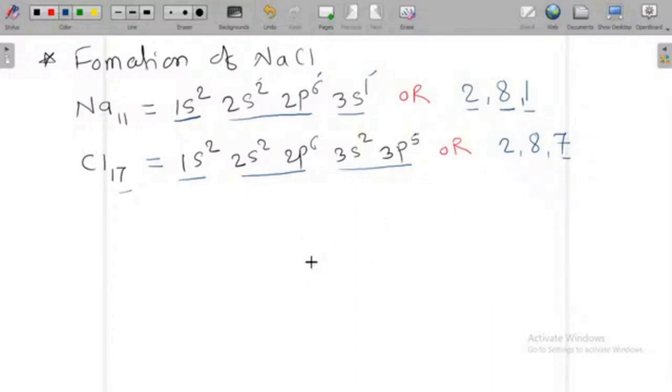After writing this electronic configuration, one thing I want to tell you here is the rule which is nothing but the octet rule, and the other rule is the duplet rule.